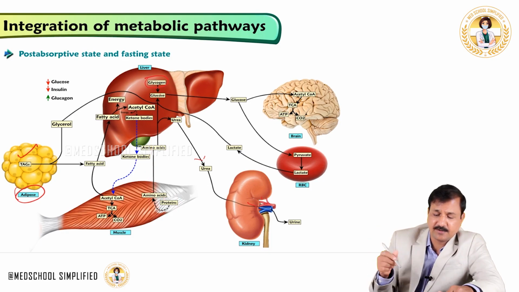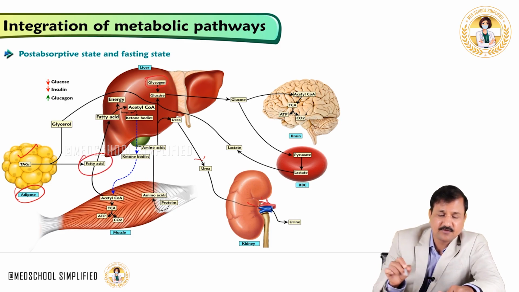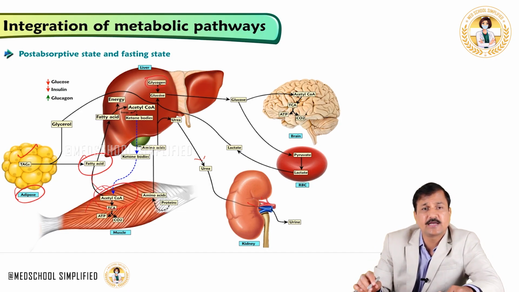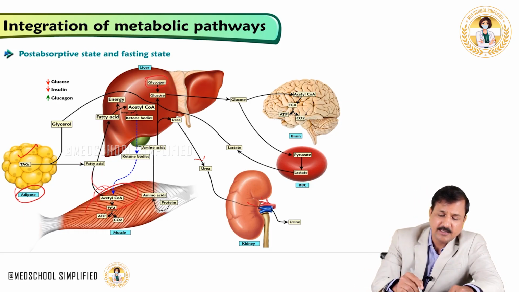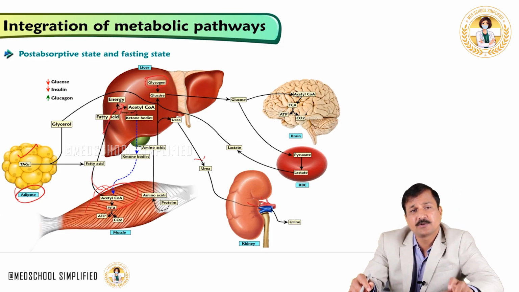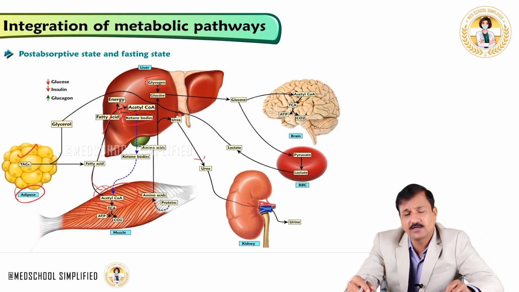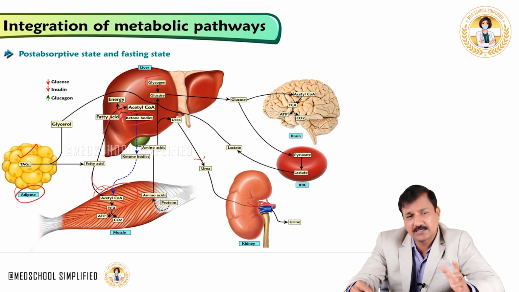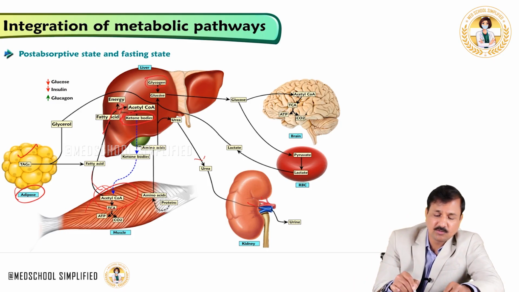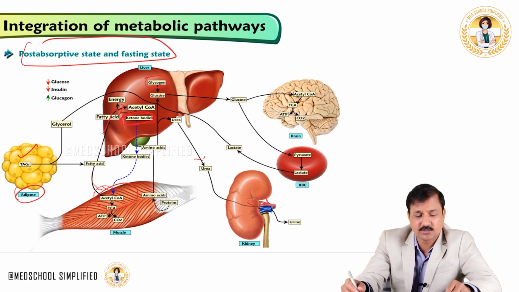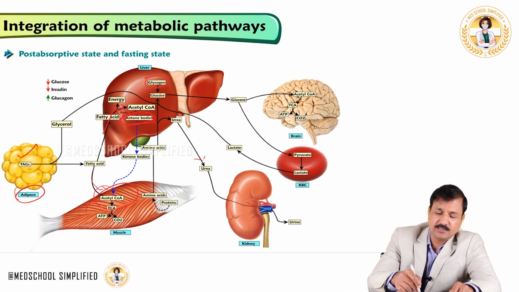So what about the fatty acids coming from adipose tissue? The fatty acids which are flooding into the blood are taken up by the skeletal muscle and cardiac tissue, which will use fatty acids through oxidation, or beta oxidation of fatty acid. Some of the fatty acids are taken up by the liver, initially for energy purposes, and converted to acetyl-CoA. Because the fatty acid flooding into the blood is not that much, it is not a significant amount. That's why ketone body formation at this stage, that is the post-absorptive and fasting state, is relatively less so far. Okay, so as this fasting continues, there will be a rise in ketone bodies. We are going to see that later.